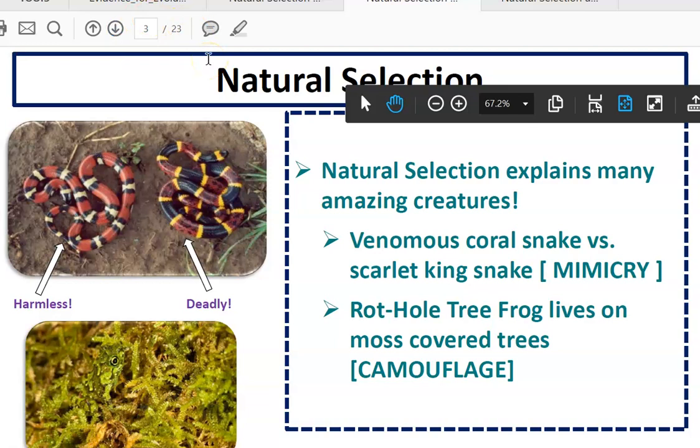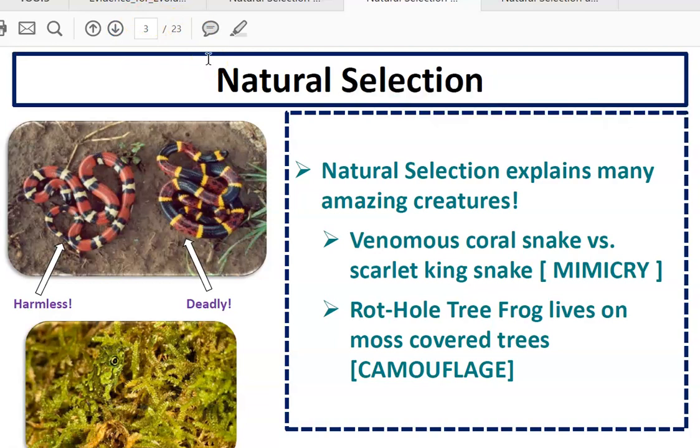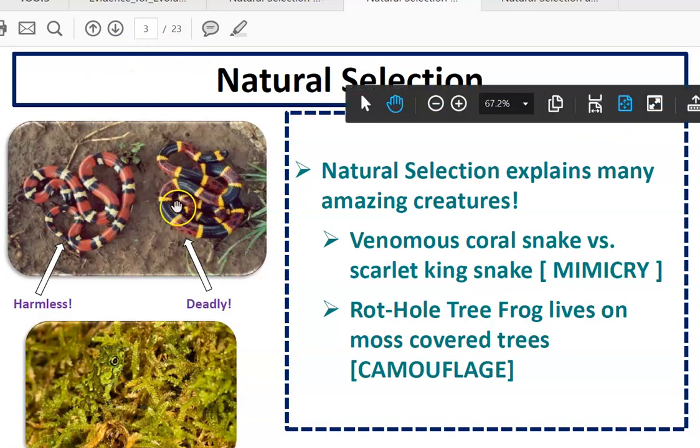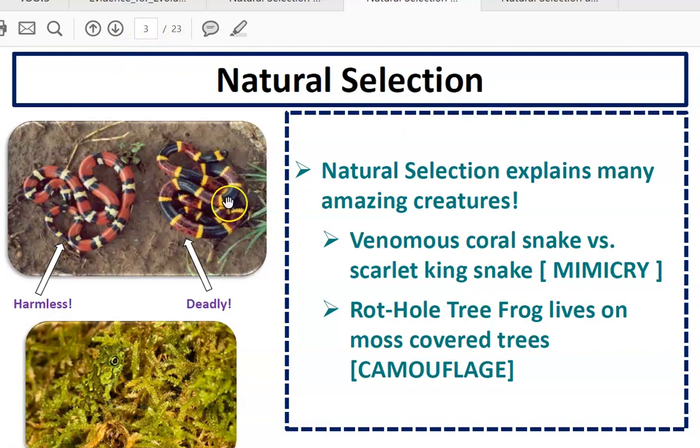Natural selection explains many amazing creatures. You have the venomous coral snake and the scarlet king snake. They look very similar, but one is harmless and one is deadly. That's an example of mimicry. Mimicry is when one organism copies, or looks like, another organism. The one that mimics would be harmless, and the other organism that they look like would be deadly.